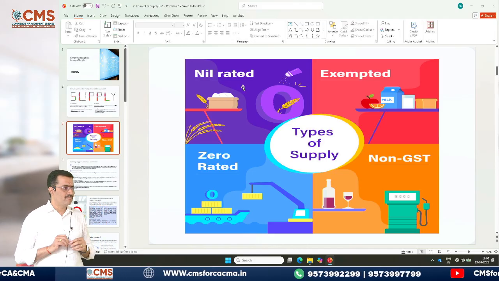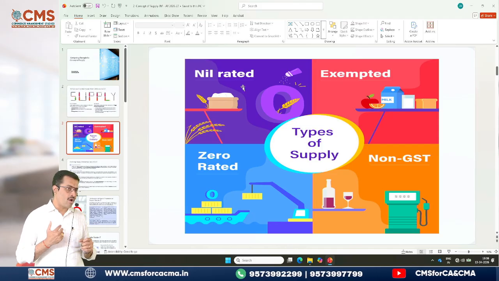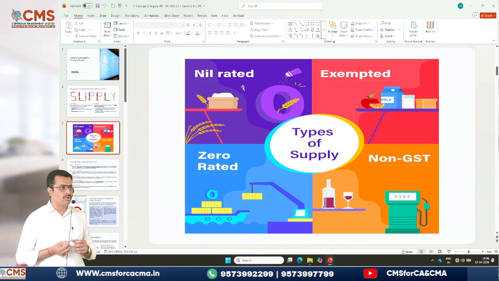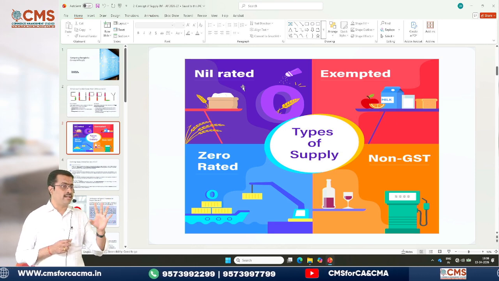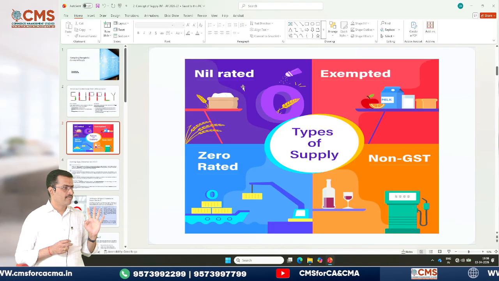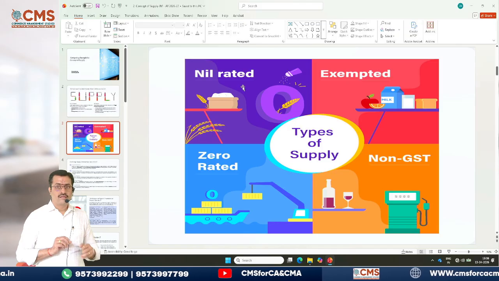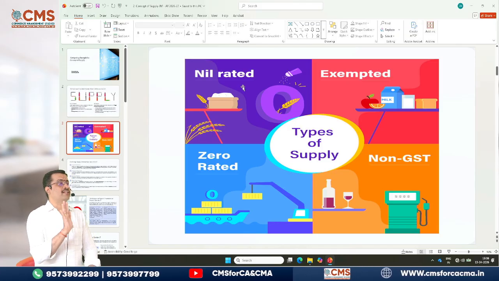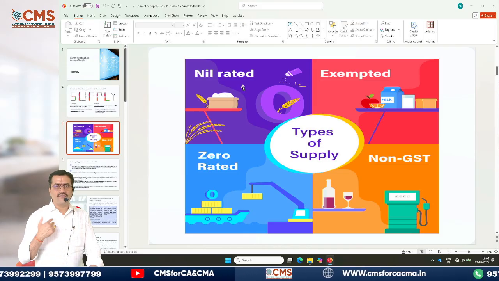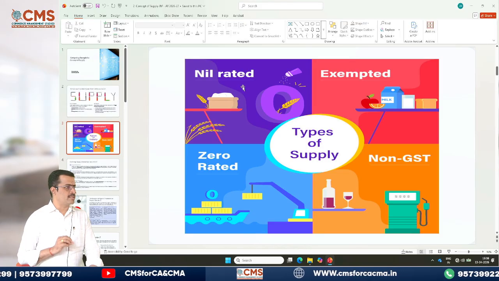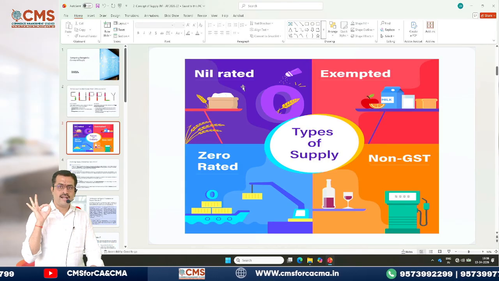Nil rated supply. No. Nil rated. Okay. Nil rated or non-taxable supply is one and the same. No. It is covered under GST but taxable at a nil rate. Don't say zero rate. It is covered under GST but taxable at nil rate. Correct? Then what is zero rated supply then? Zero rated is, no, it is purely for exports. In order to encourage exports, the government has given all relaxations. Correct or not? So exports are always zero rated. They are taxable supplies, but they are taxable at zero rate.